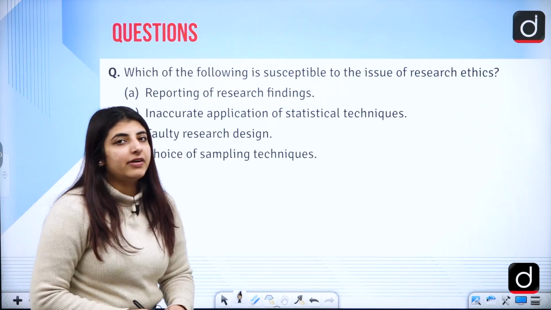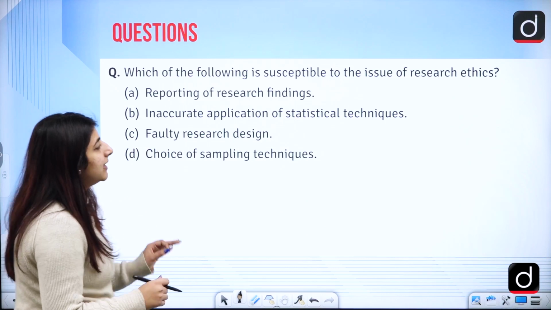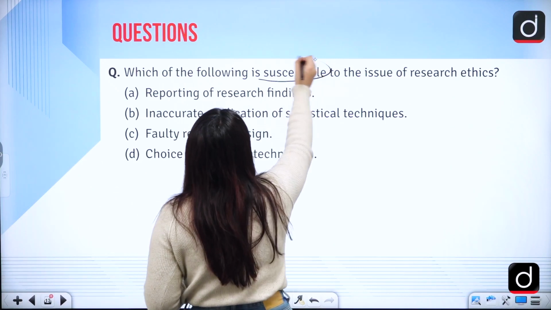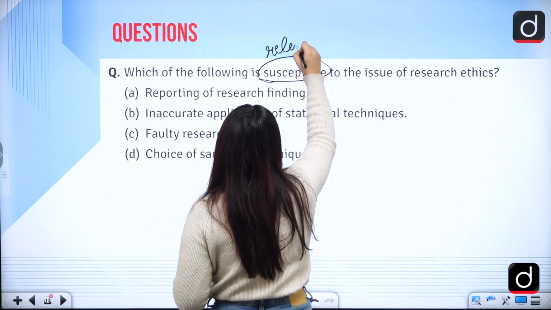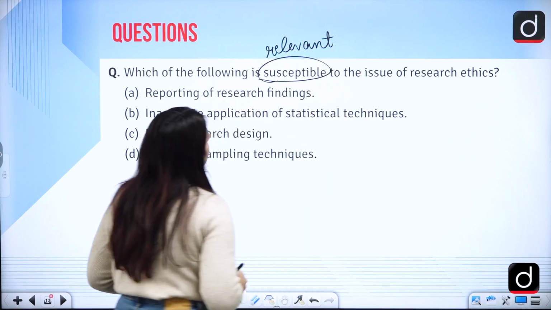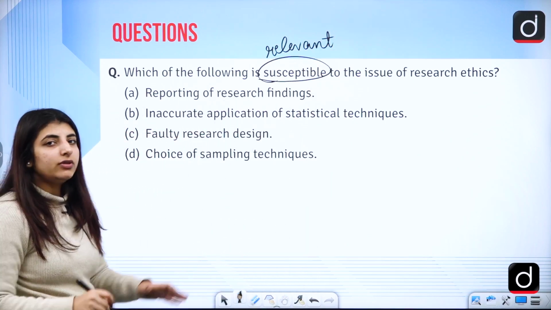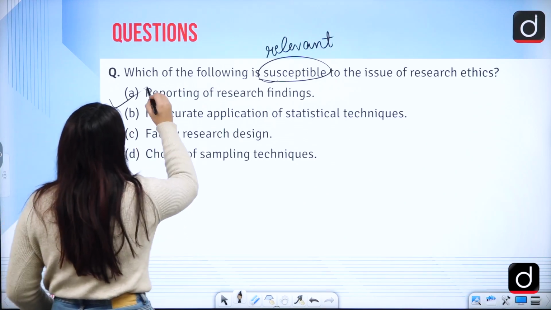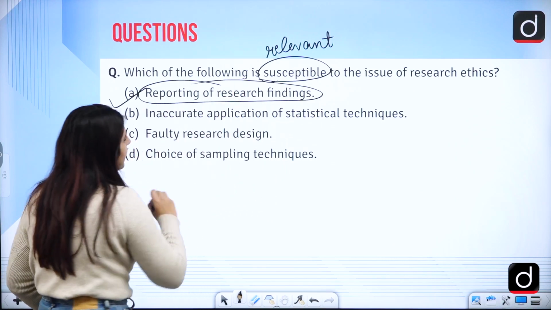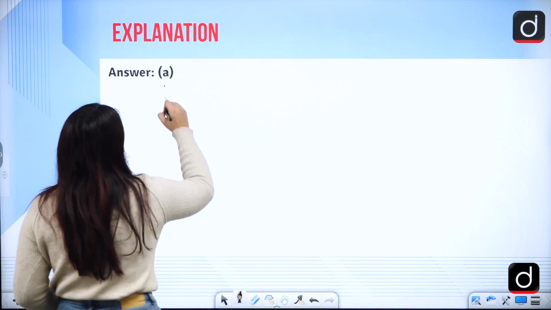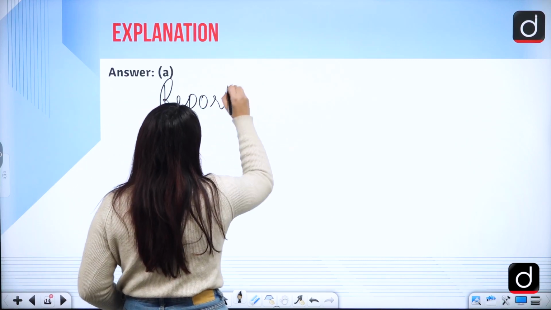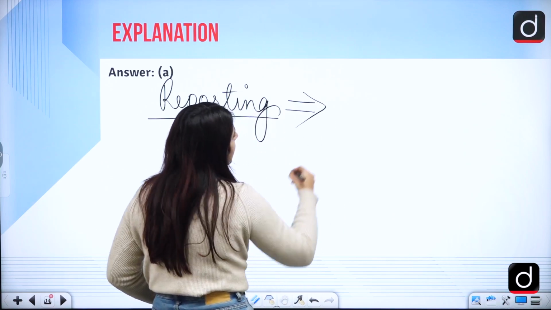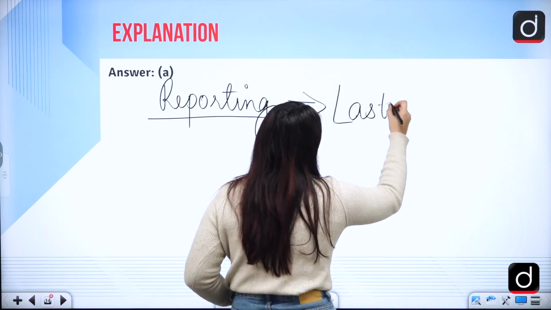The next question that we have here is, which of the following is susceptible to the issue of research ethics? Susceptible here means relevant. The answer here, pause your video, is option A, reporting of research findings. Why do we say that? When a person is reporting their research findings, this is first of all the last stage of research.